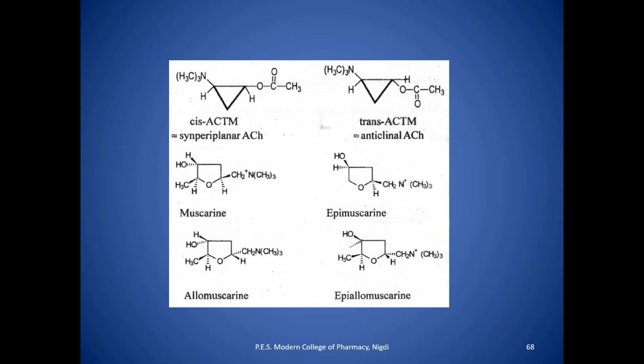The racemic cis ACTM has almost no activity at the muscarinic receptor, and all the compounds were very weak nicotinic agonists.